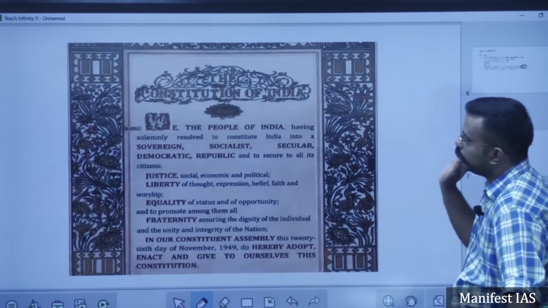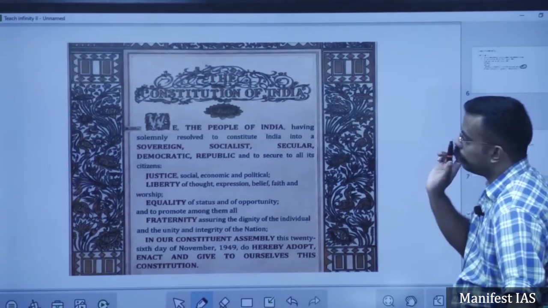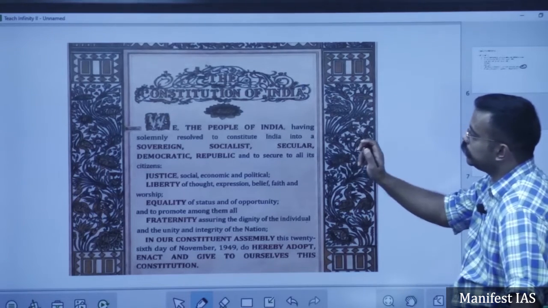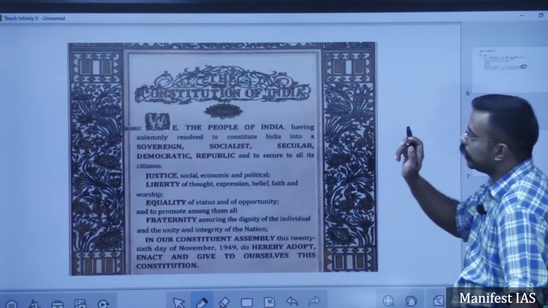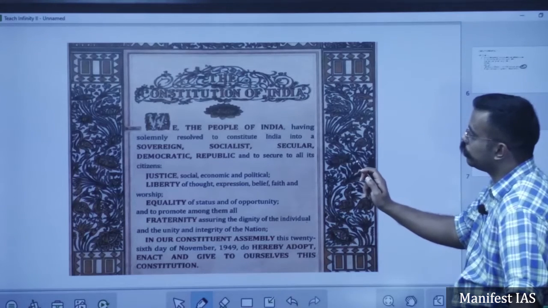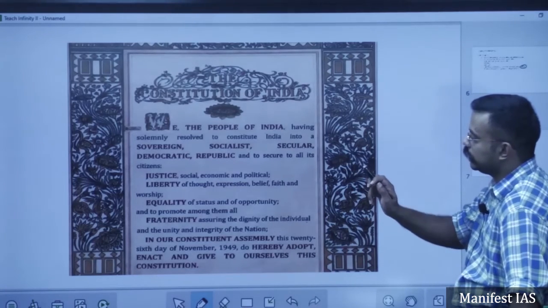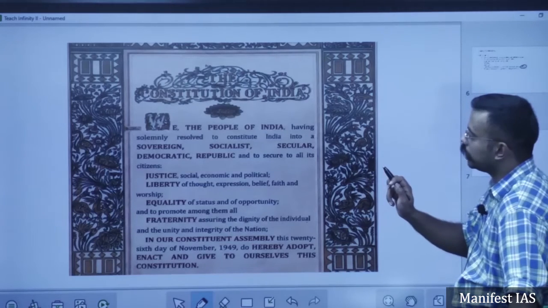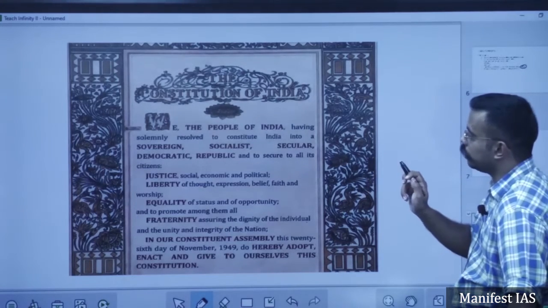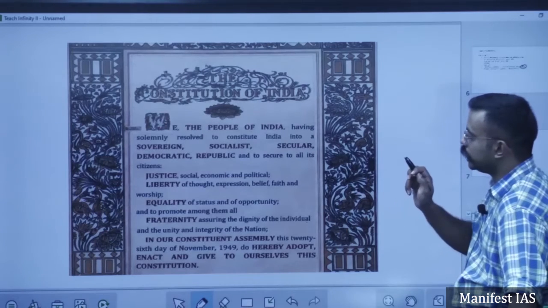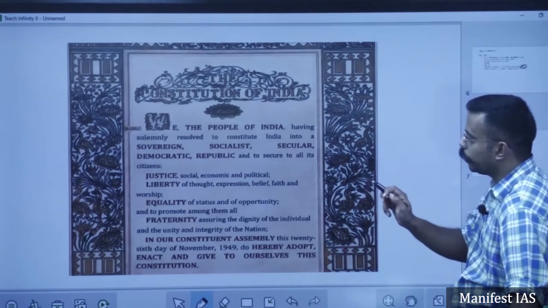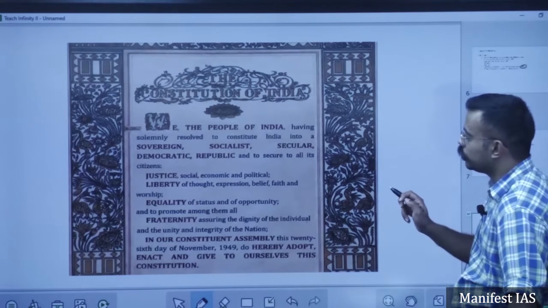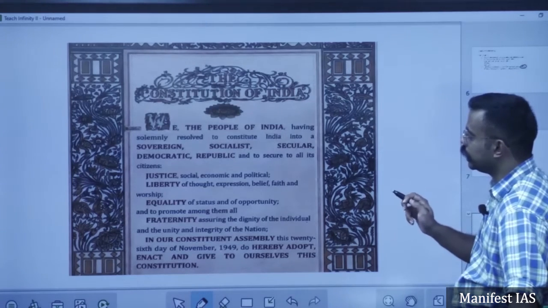We, the people of India, having solemnly resolved to constitute India into a sovereign, socialist, secular, democratic republic, and to secure to all its citizens justice, social, economic, political, liberty of thought, expression, belief, faith and worship, equality of status and opportunity, and to promote among them all fraternity, assuring the dignity of the individual and the unity and integrity of the nation.